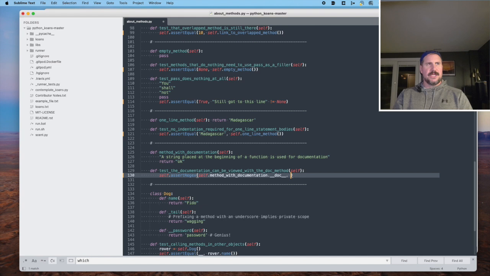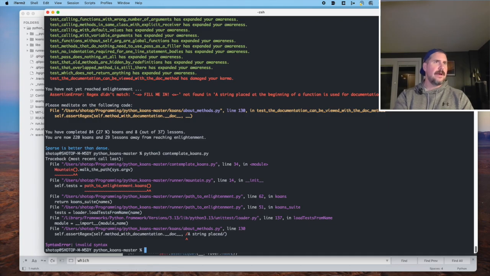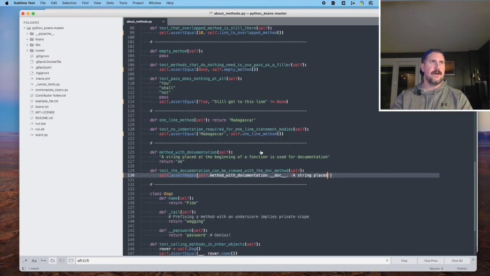a regex. All right, so a string placed. I don't know if that's how we do this. Okay, there's obviously an error there. I'm going to just Google it real quick. Python 3 regex syntax.